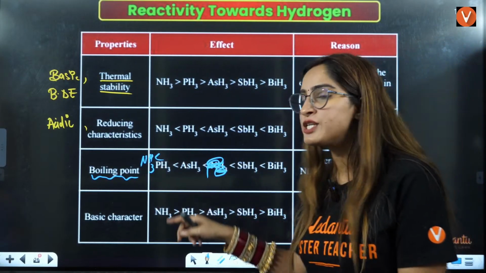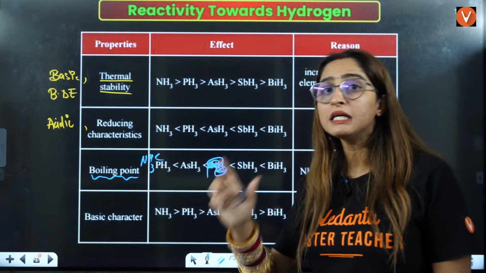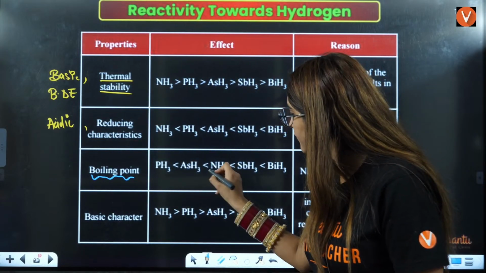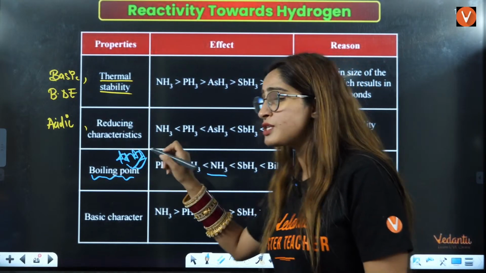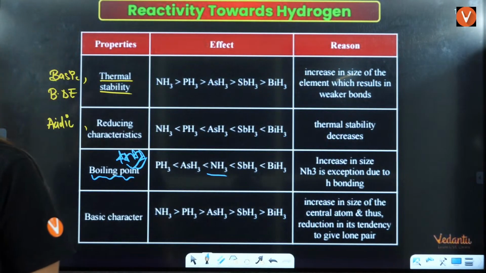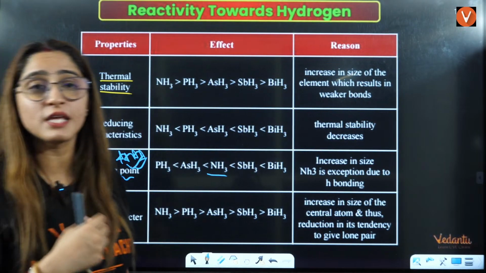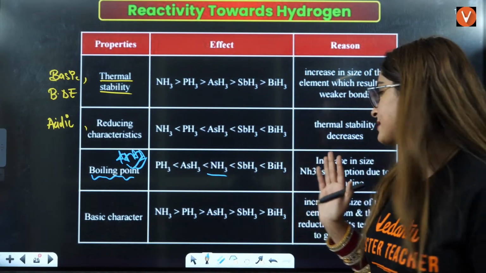So hydrides' boiling point should increase down the group here, but because of the hydrogen bonding in NH3, it will lie somewhere here. This is very, very important, and it is very frequently asked. I have seen this so many times, that this question has been asked in your NEET exam, right?